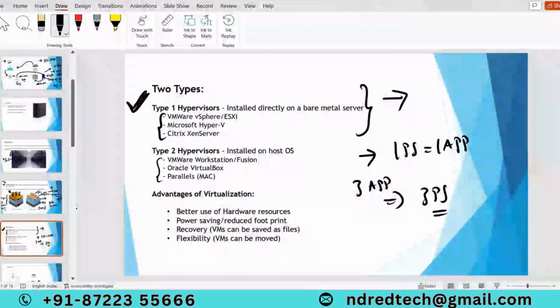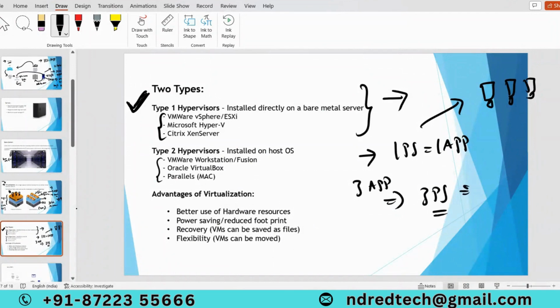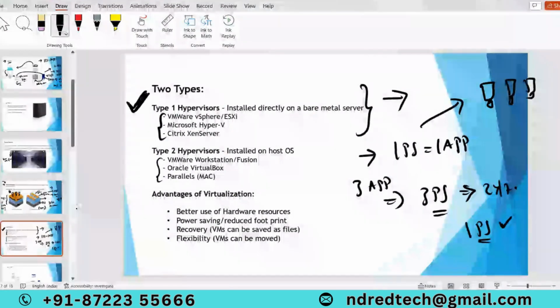With the help of virtualization, we divide one physical server into multiple virtual machines based on our requirement. Next, power saving. Previously, to run 3 applications, I had to run 3 physical servers 24/7. With virtualization, one physical server is enough now. That's how we save power.